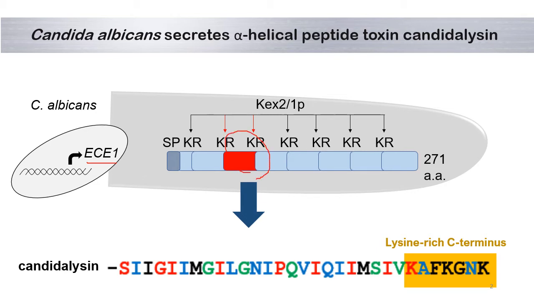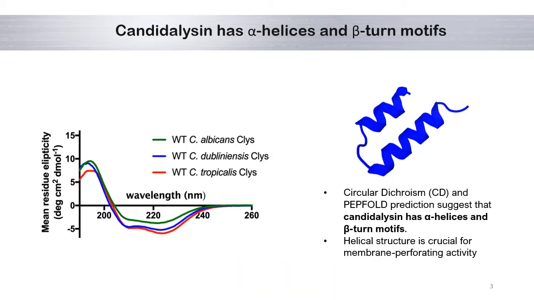It was named candidalysin, and its sequence is shown here. It has 3 lysine residues at the C-terminus. Orthologs of Candida albicans candidalysin were also identified in Candida dubliniensis and Candida tropicalis. Candidalysin directly causes cellular damage and immune activation during mucosal and systemic infections. And the secondary structure of Candida albicans candidalysin and its orthologs have alpha helices and beta-turn motifs.